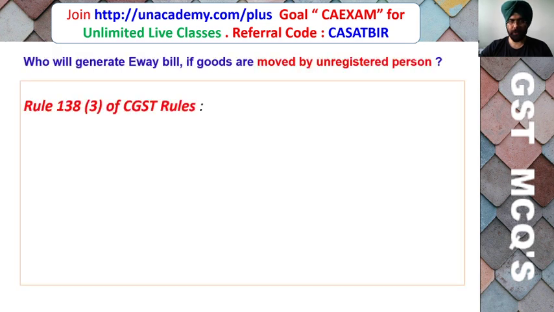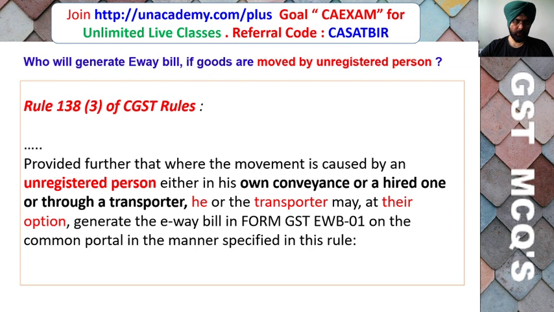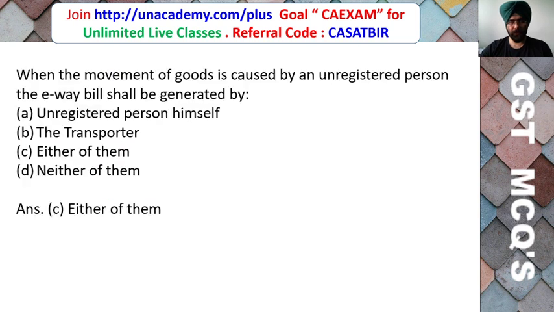If the movement is caused by an unregistered person, then rule 138 sub-rule 3 of the CGST Rules says as follows: where the movement is caused by an unregistered person, either in his own conveyance or a hired one, or through a transporter, he or the transporter may at their option generate the e-way bill in form GST EWB-01 on the common portal in the manner specified in this rule. So there is an option given to the transporter or the unregistered person. Therefore in this case either of them can generate the e-way bill if movement of the goods is caused by an unregistered person.